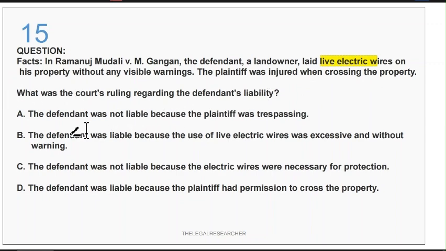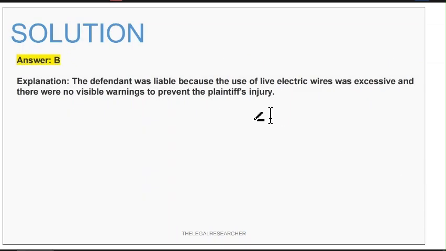So, the defendant in this case was liable because the use of electric wires was excessive and without warning. On the same principles of private defense, you cannot use excessive force. So yes, it was excessive force that you cannot use.